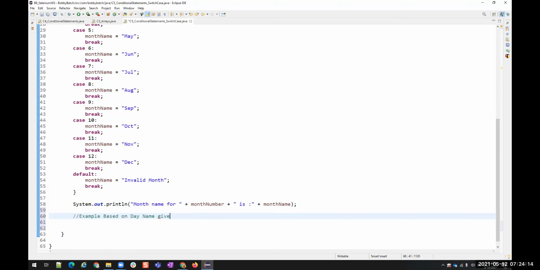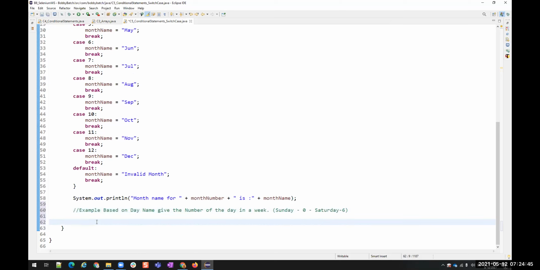Give the number of the day in a week. Sunday 0, Saturday 6. So Sunday starts with 0, Monday is 1, Tuesday is 2, like that, starting from Sunday till Saturday.